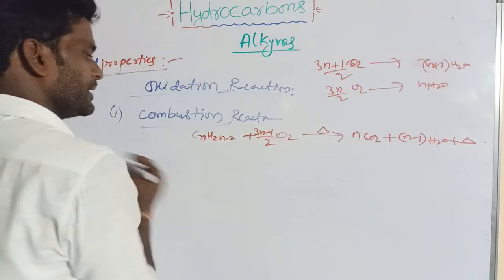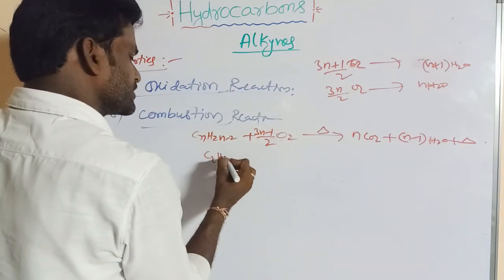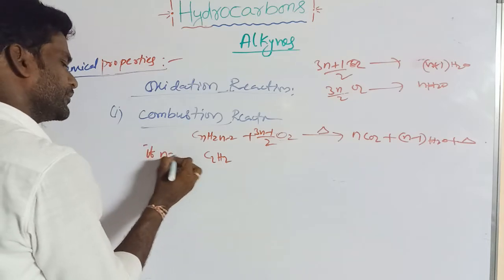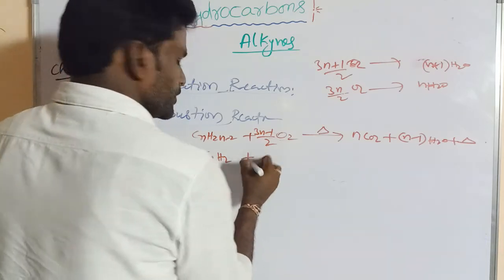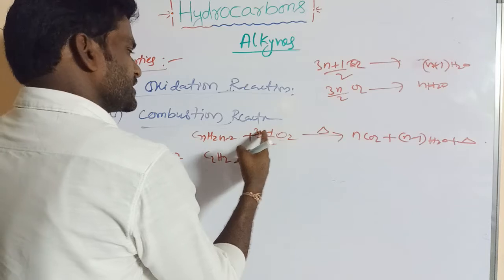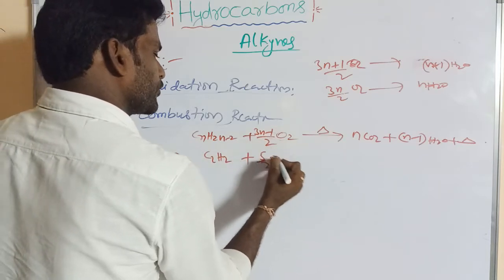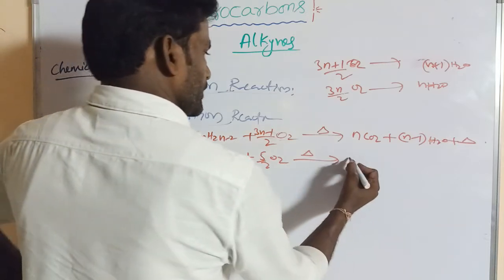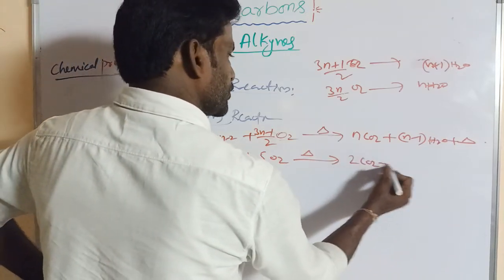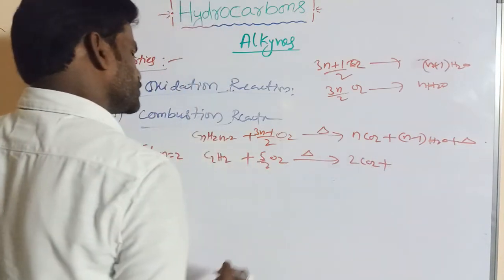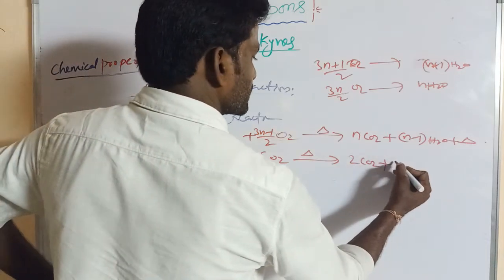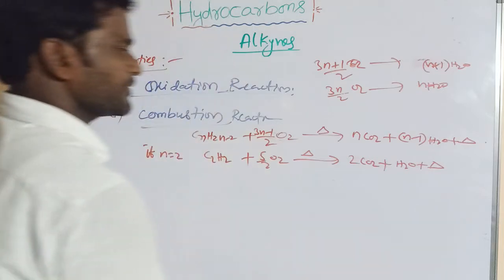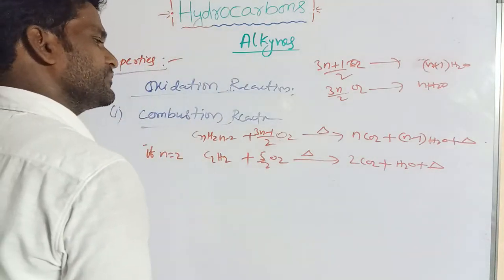If we take acetylene C2H2, where n is equal to 2, then (3×2-1)/2 is 5/2 O2 gives 2CO2 and (n-1) H2O. (n-1) H2O means 1 H2O, which produces a large amount of heat. So this equation is balanced.